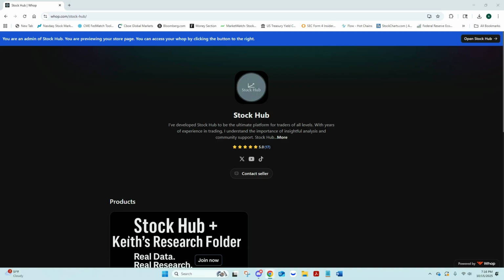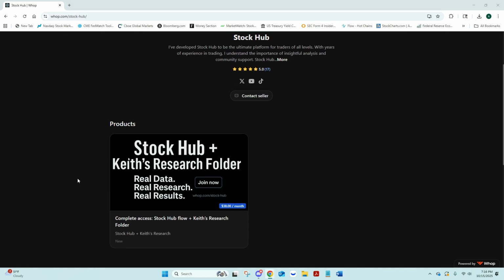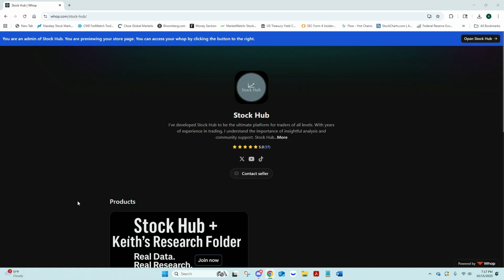I'm just going to talk about the product a little bit at first. Before, we had it set up where it was Stock Hub or Keith's research folder, or you could get both at the same time. So I've updated it. This is only a one tier package now. It's $38 a month right now, and in the future the price is going to be increasing. We're going to be adding a lot more pro tools as well. So right now is the best time to get in, because you're going to be technically a legacy member and you will be locked in at this $38 a month for life unless you cancel and come back. There's going to be a pretty big price increase, just with a lot of the new tools we're going to have, and Keith doing more live streams as well.